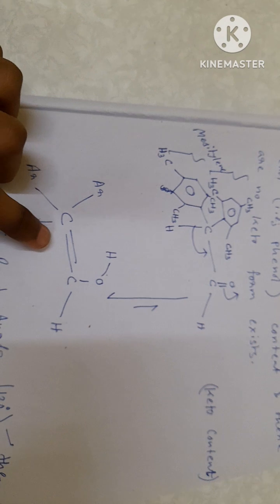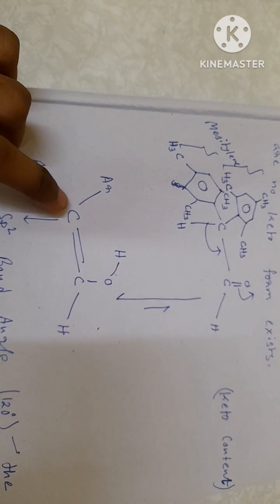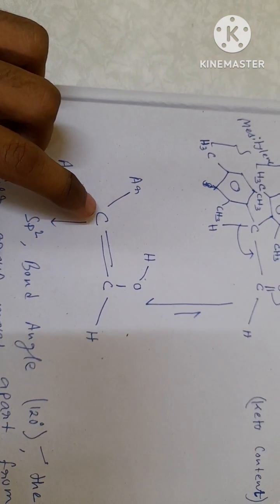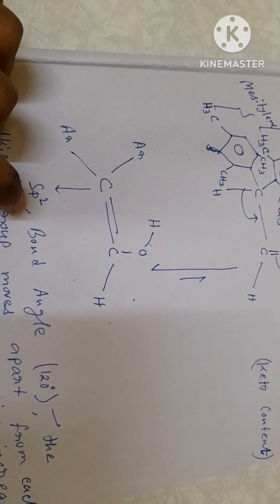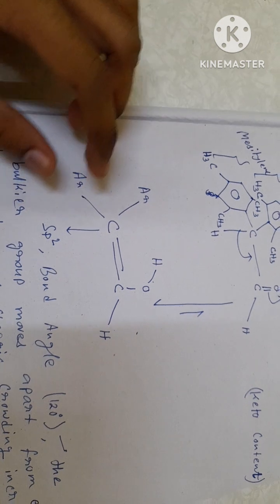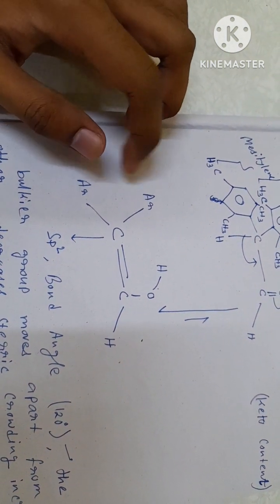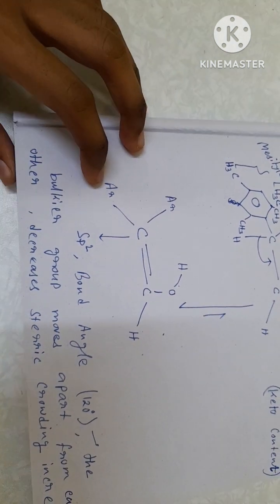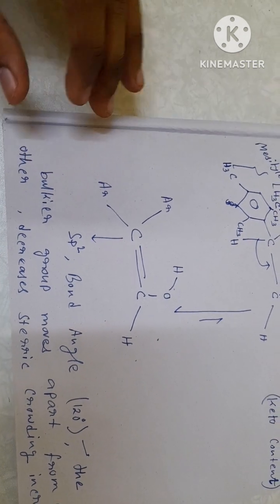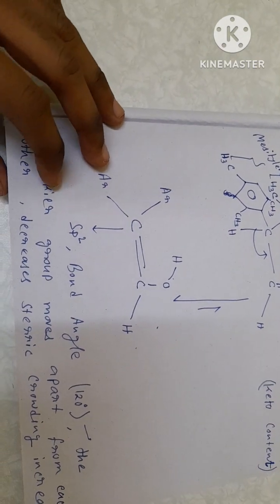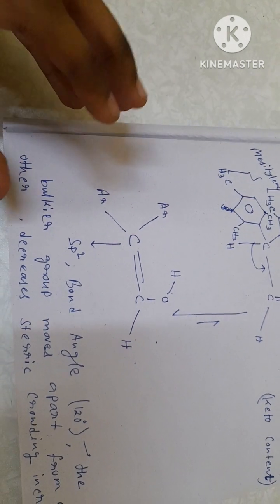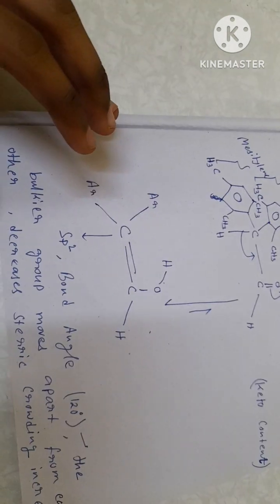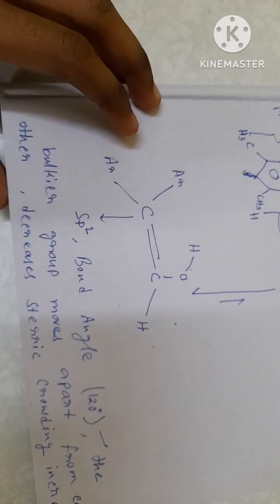But if it is converted into its enol configuration, then you can see the alpha position becomes sp2 hybridized having bond angle 120 degree, which causes a higher distance between these two bulkier groups. These two bulkier groups move apart from each other because the distance increases, causing less steric interaction, less steric crowding. Less steric crowding gives more stability to the configuration.